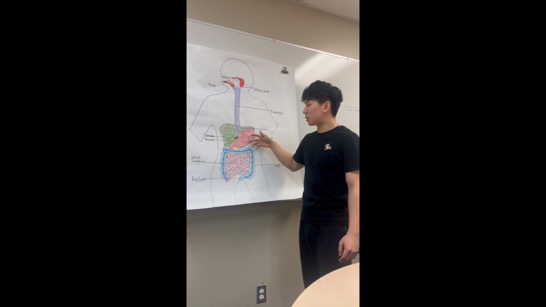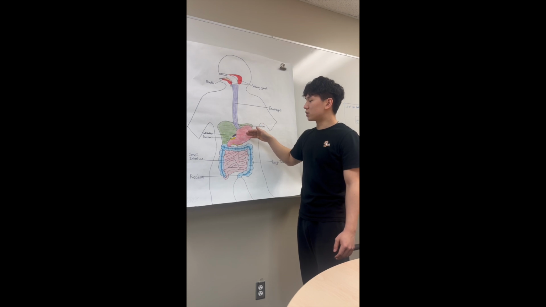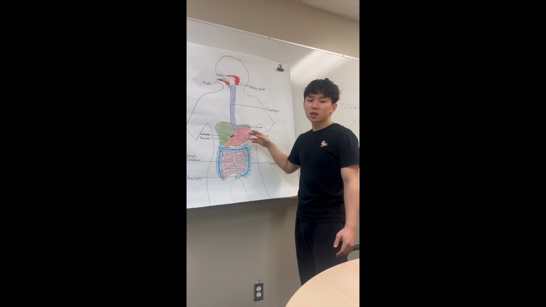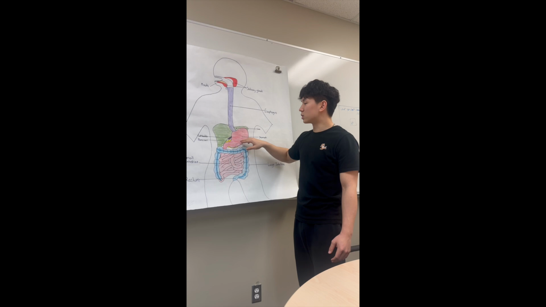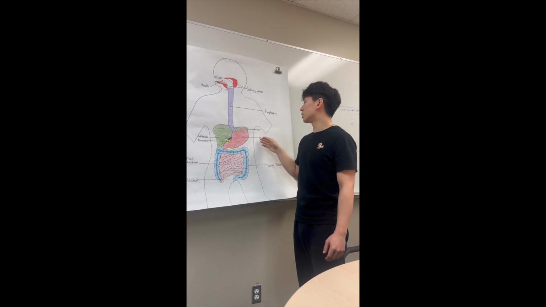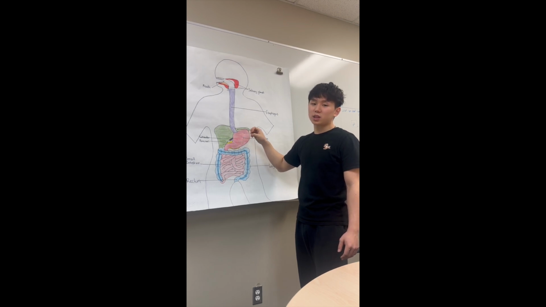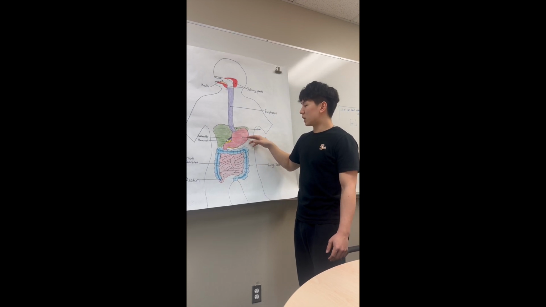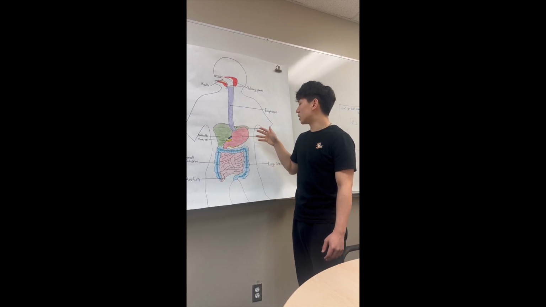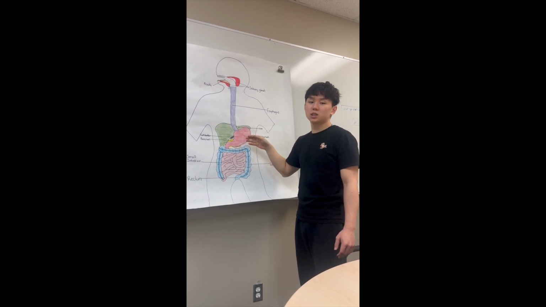After that, it goes through chemical digestion. This is done as the food particles, mainly the proteins, react with the hydrochloric acid, which will kill the bacteria that is in the food. And the proteins also react with the enzyme that is created in the stomach called pepsin, and pepsin breaks down each of the proteins into peptides. The primary food molecule that is digested in the stomach is proteins, as they go from proteins into peptides.